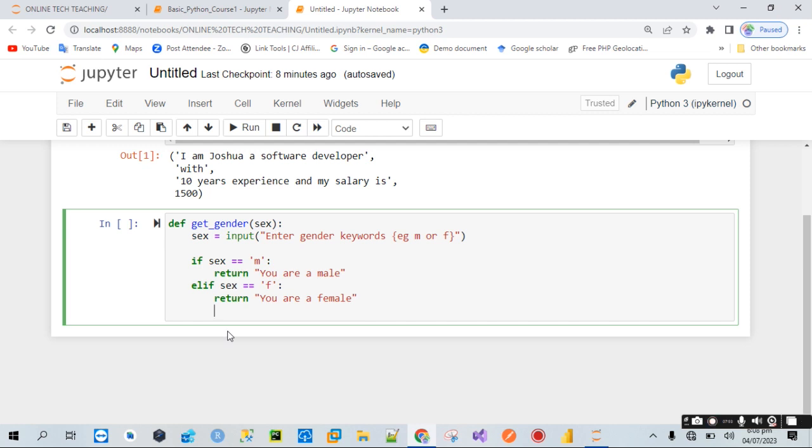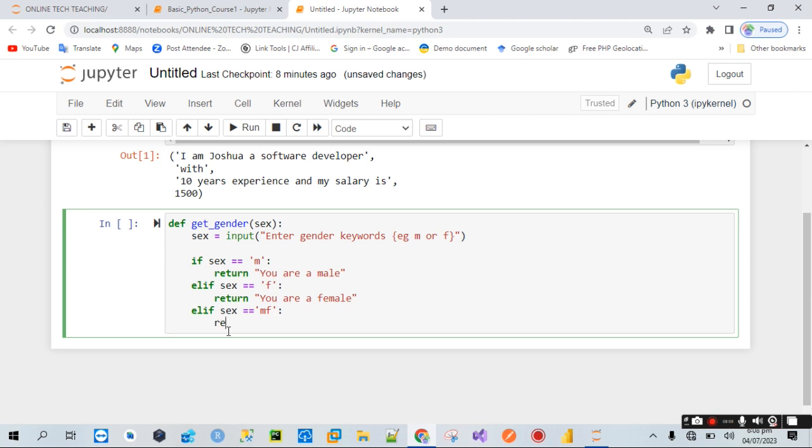Okay, what about if the user mistakenly enters two gender keywords? That is, if sex is equals to mf, what should be the alert message? It should return that you can either be male or female. Okay, you should return this message.